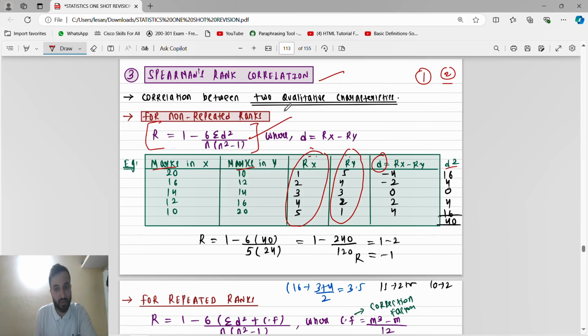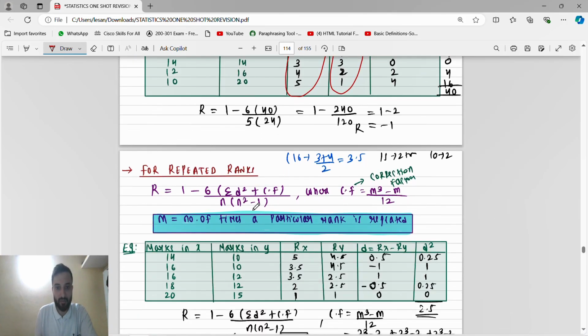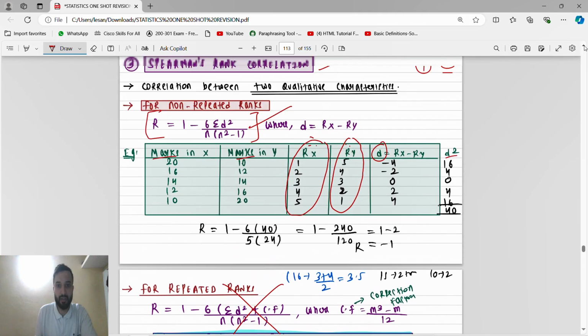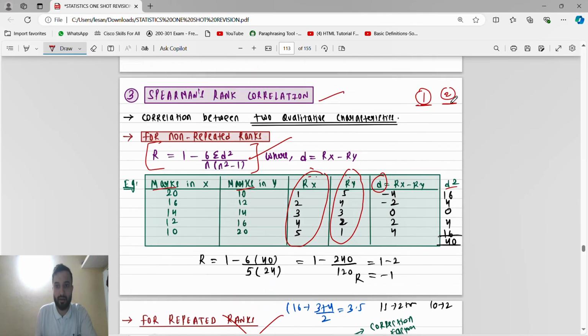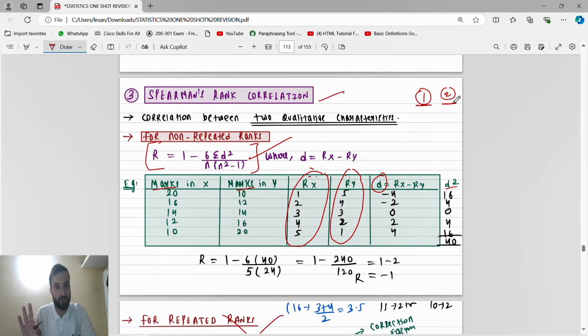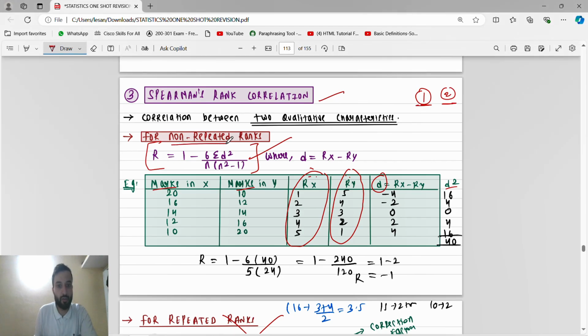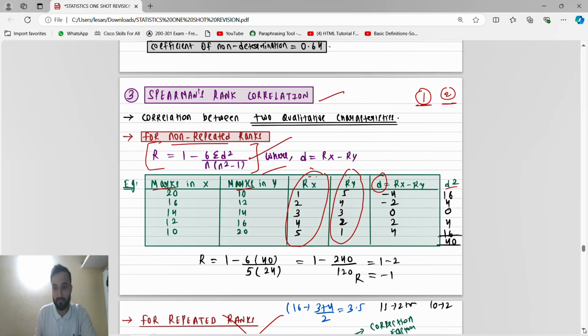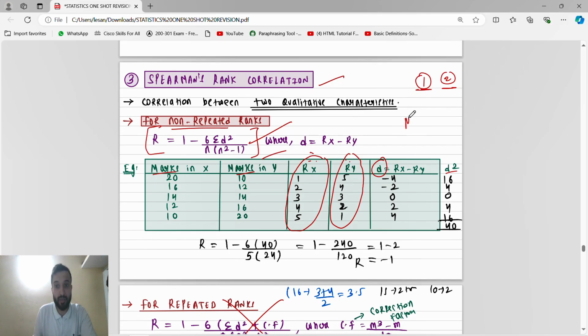And guys, we are using only this formula, right? Because the other one is not there in the examination. They will not ask. Only this, when rank is given or when rank is not given. And here the ranks are non-repeated, direct. And guys, see, for the MTP it is very important.